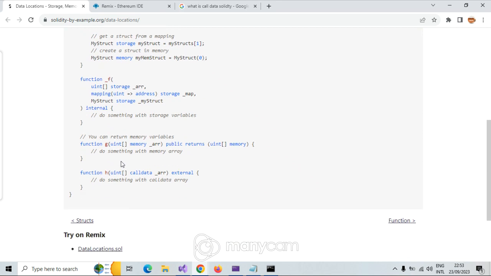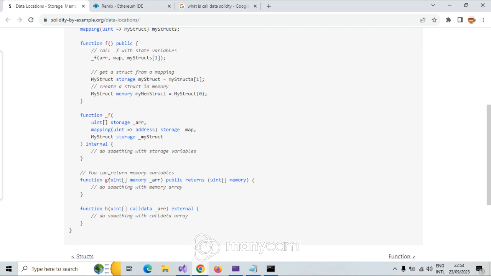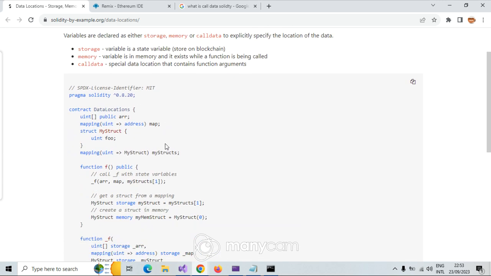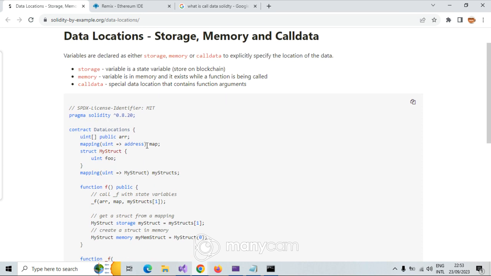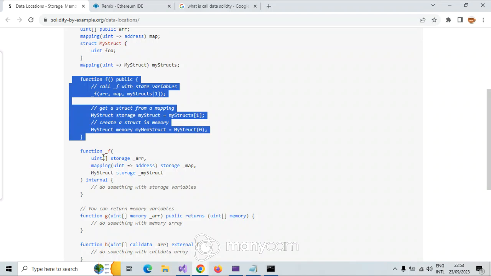Let me come here. This is memory, and I say here, memory variables, just local. And the point is this: it is just local, and you learned it in the earlier parts.